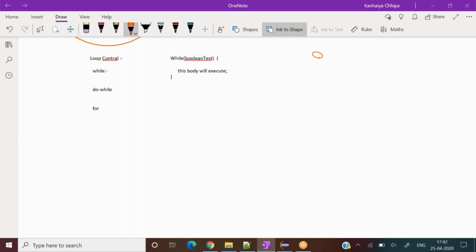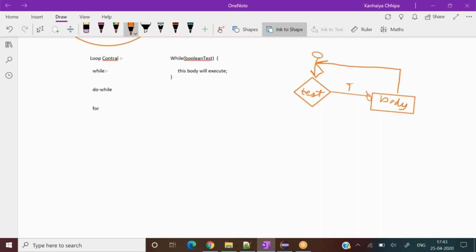I'm coming from here in my execution flow. This is my conditional flow, and here I'm doing some testing. If that is true, then execute the body, and after executing the body, go back here.